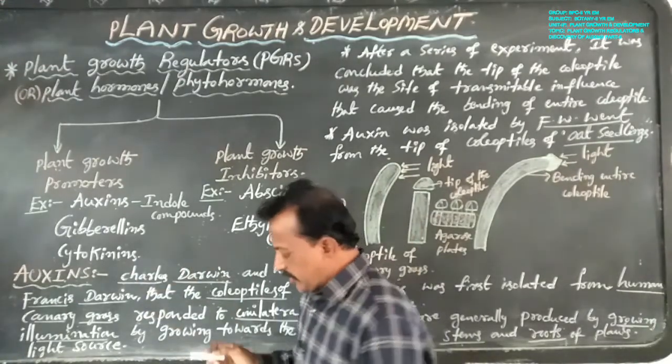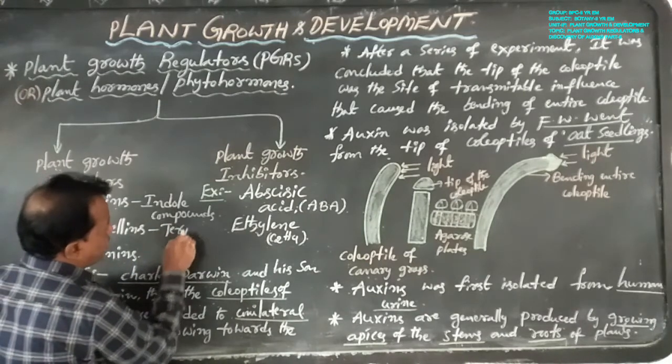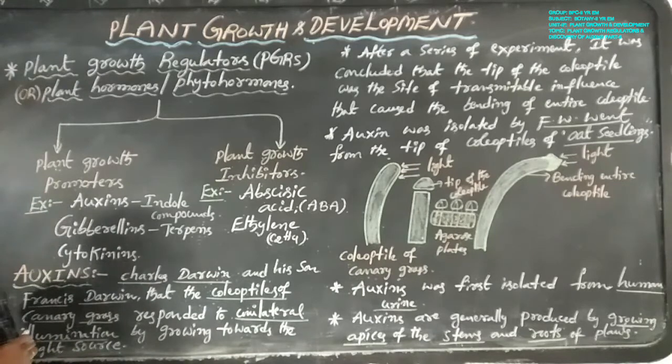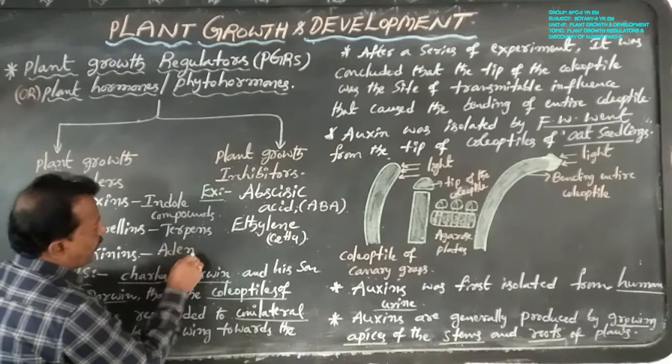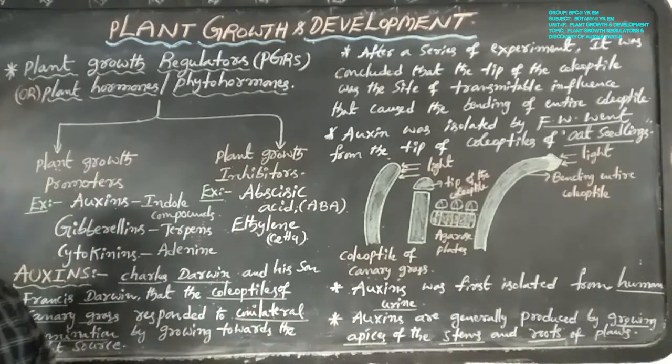Gibberellins are always terpenes. And cytokinins are always adenine derivatives, that is N6-furfuryl aminopurine, which is kinetin.